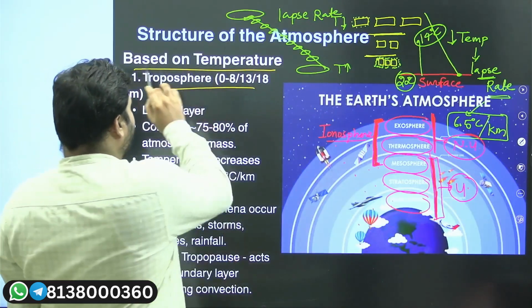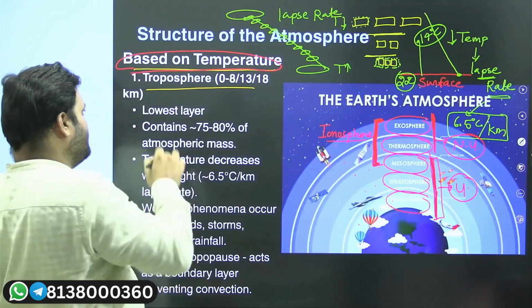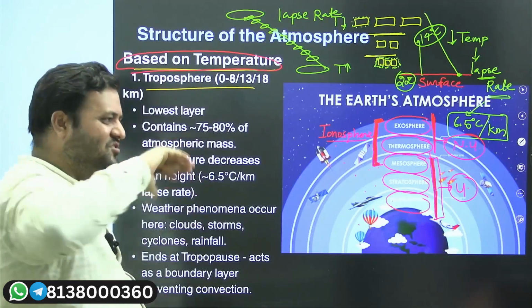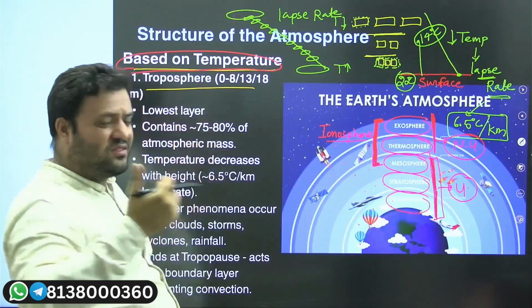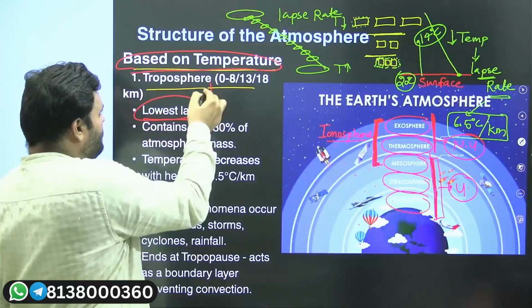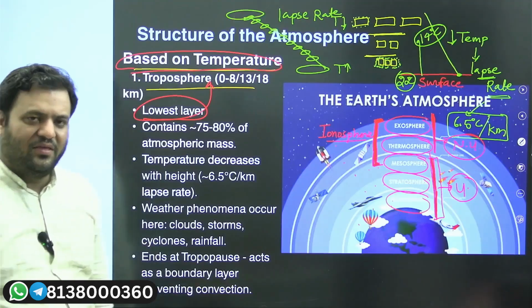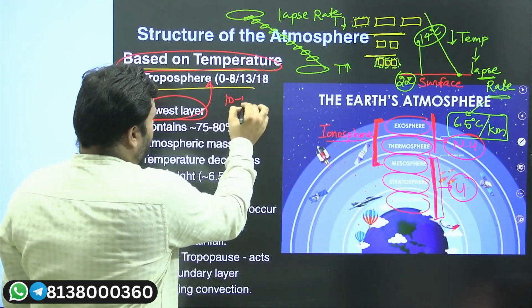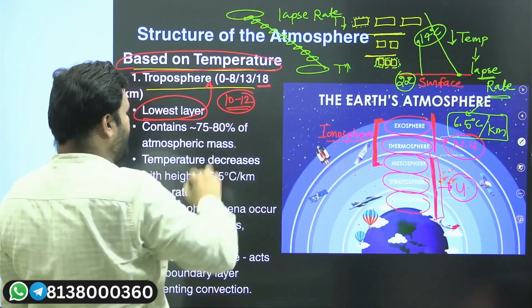Based on the pattern of temperature, we can also have layers in our atmosphere, among which the lowermost layer, sorry, topmost with respect to the surface. So with respect to the nature of temperature, the lowermost layer is known as what? Troposphere. And the troposphere height, I told you, used to vary. Usually its height is from 10 to 12 kilometers, sometimes a maximum of 18 kilometers is also there.